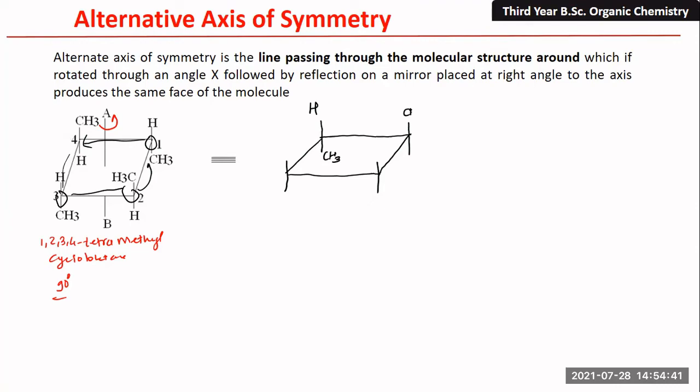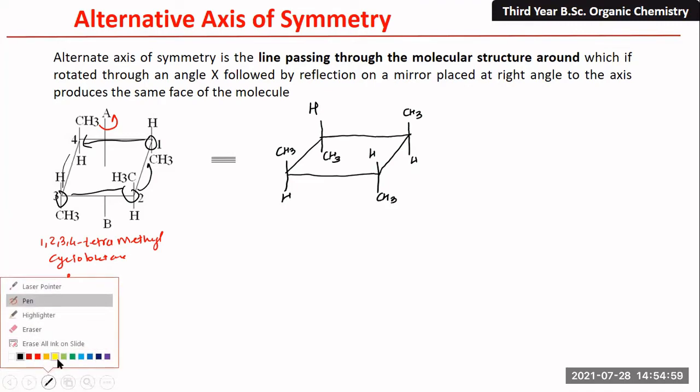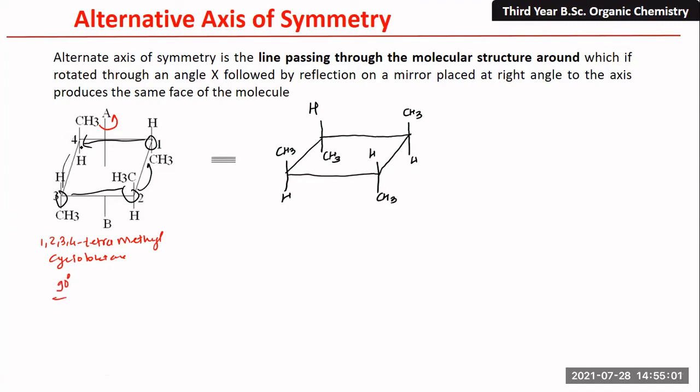Now this position has CH3 and H, the third position has H and CH3, and this position has CH3 and H. Okay, the numbering goes here: this is 1, this is 2, this is 3, and this is 4.